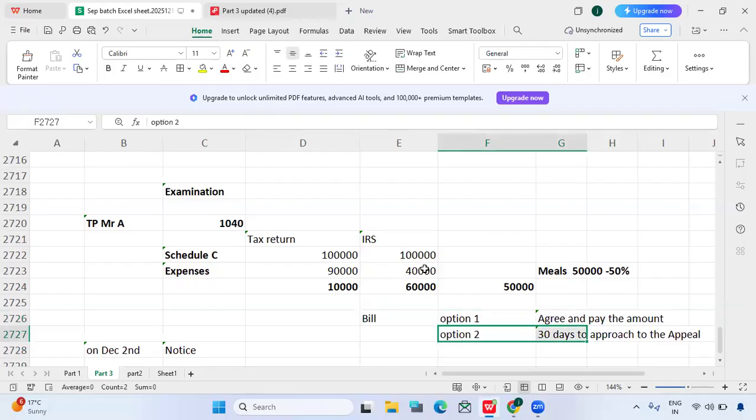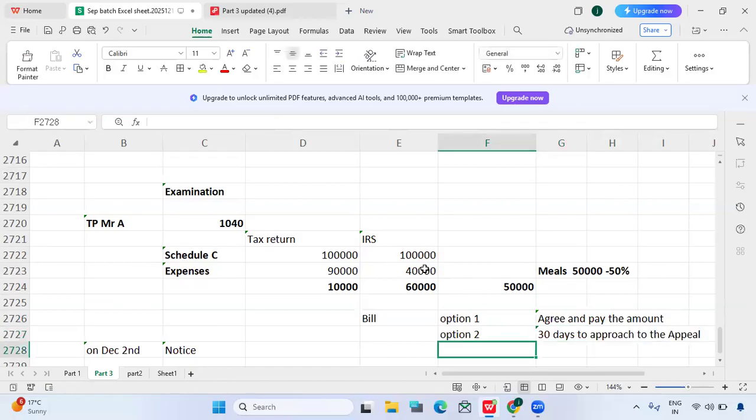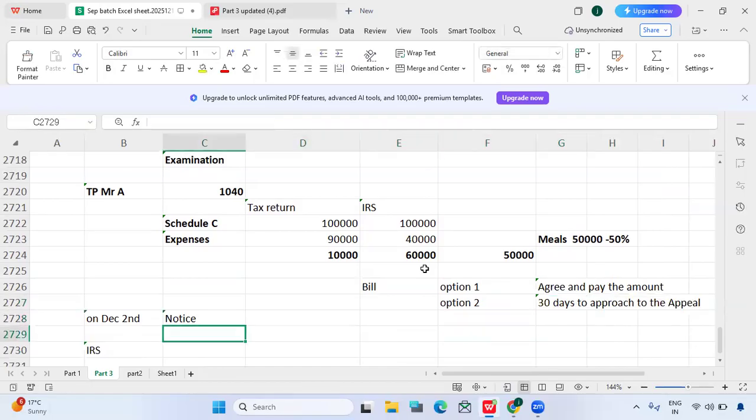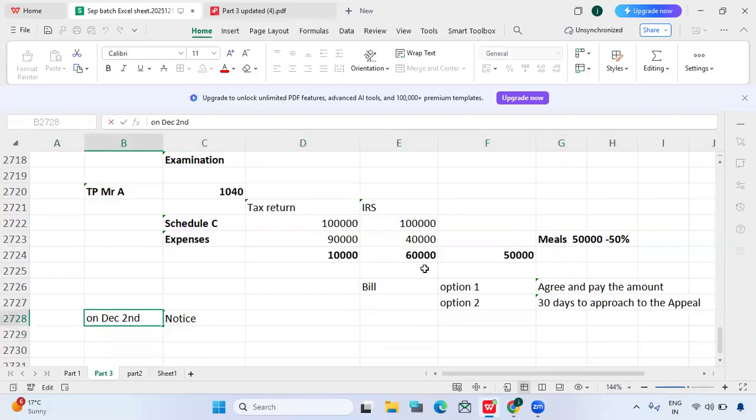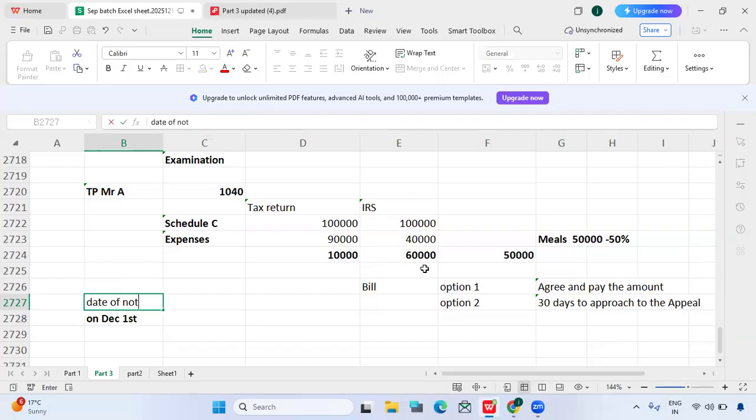Option 2, you can approach the appeal department within 30 days. If not, then he will lose this option to approach appeal. Let's say the taxpayer received a bill on December 1st. In the bill itself, they have mentioned option 1, agree and pay. Option 2, you can approach the appeal department. So this is the date of notice, not the date when the taxpayer received it.